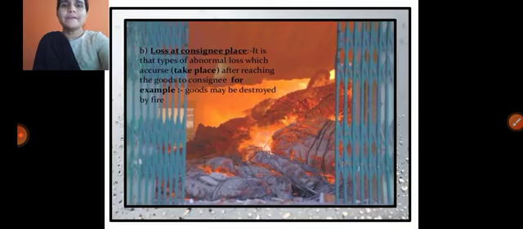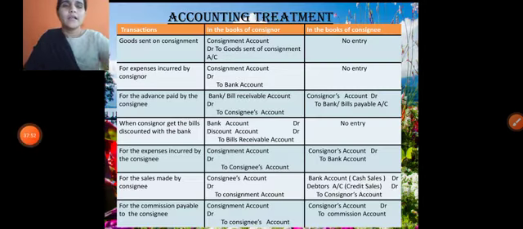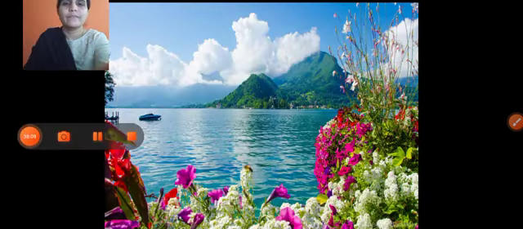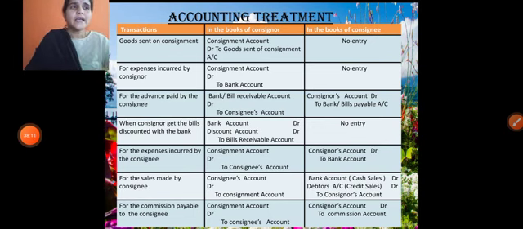And next one, for the sale made by the consignee. So after the unloading process, consignee promotes the sales, that is, sells to the customers. At that time, the entry is consignee's account debit to consignment account. So consignee is selling the goods to the customers.